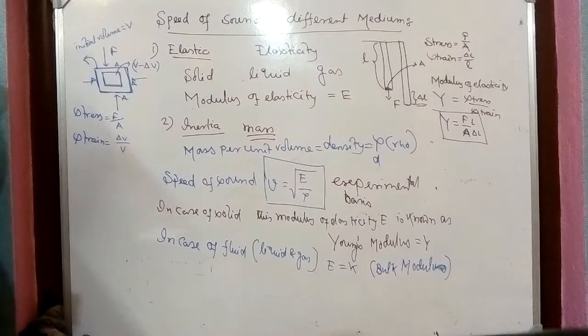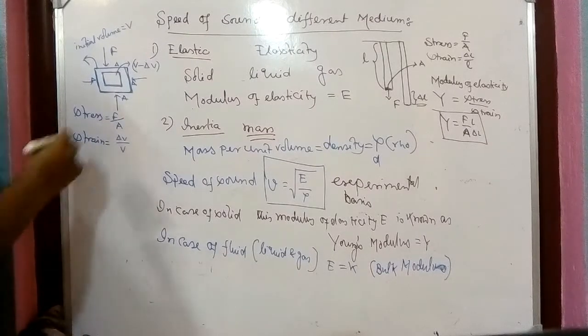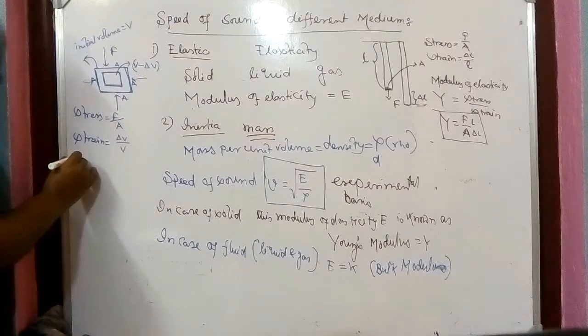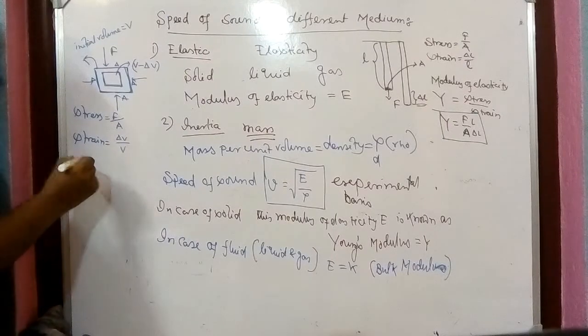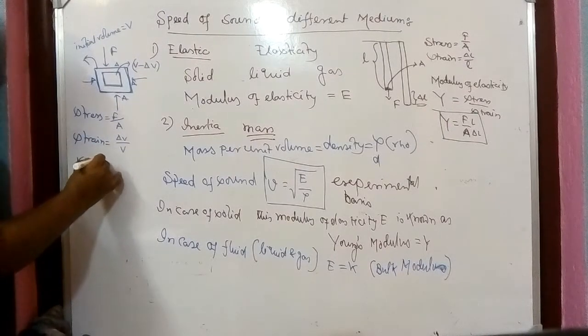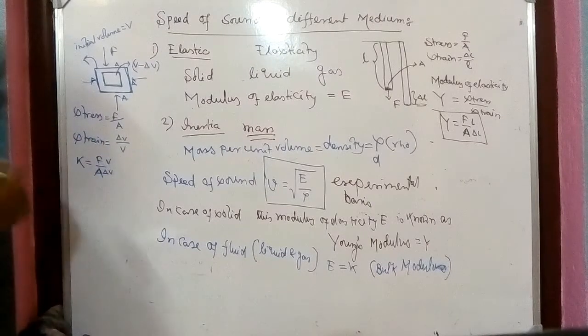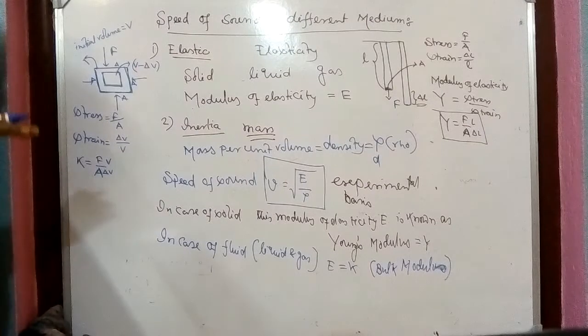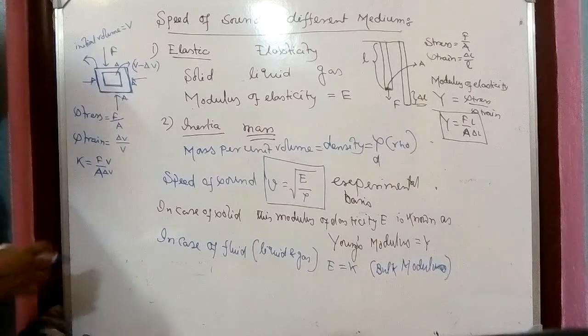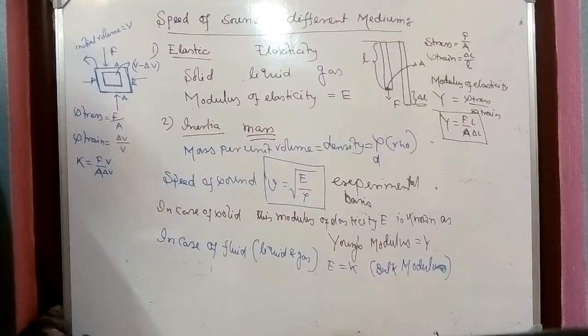Clear? So in this case, the modulus of elasticity, known as bulk modulus here, is F by A divided by delta V by V. See, F by A, we have learned earlier, is force per area, which is basically pressure.